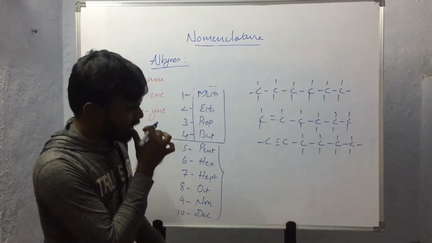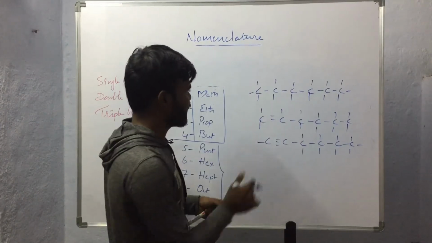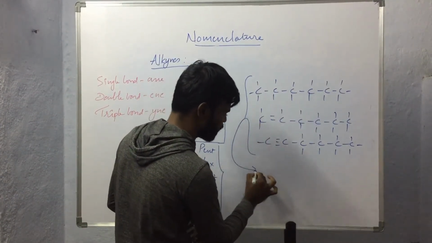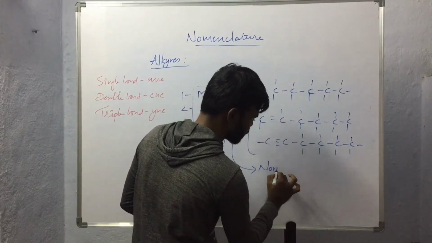If the compounds are straight chain compounds, not having any complexes, that means they are normal forms. So compounds like this will be considered as normal compounds.